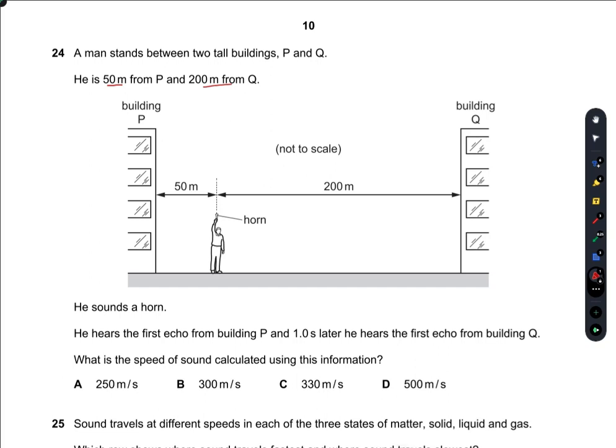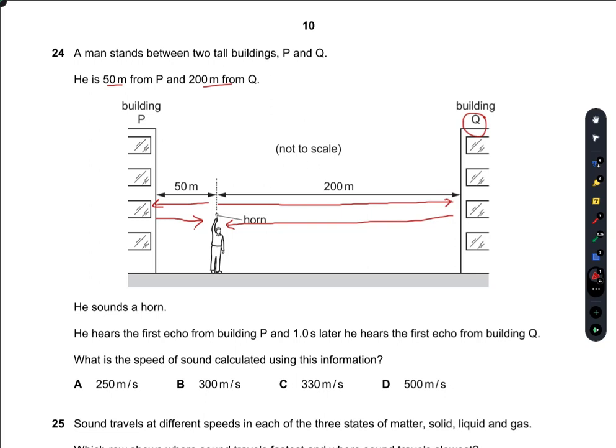Now, as you can see in this diagram, the sound wave goes in this direction to the building Q, then returns back, and it is heard by him. Similarly, it goes in this direction and then returns back in this direction. So this person hears the echo from building P, and 1 second later he hears the echo from building Q.